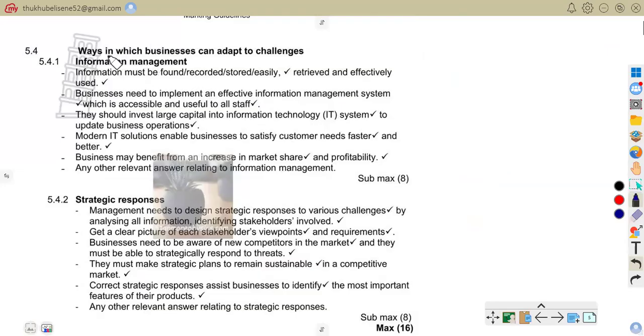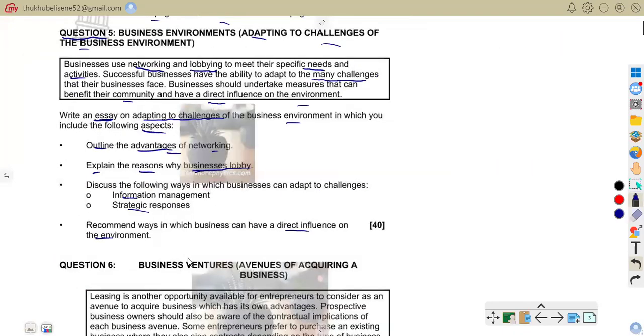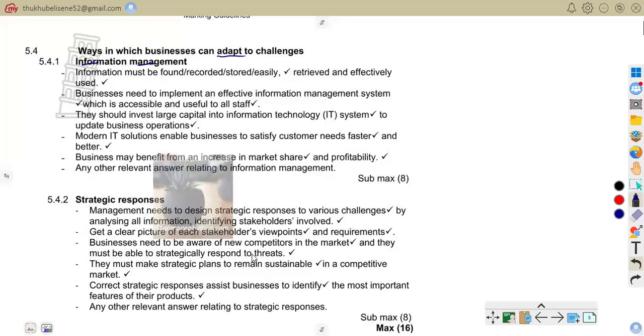So here we are talking about ways in which business can adapt to challenges. As you can see, it says discuss the following ways in which business can adapt to challenges: information management and strategic response. Let's first start with information management. As it says, information must be found, recorded, stored easily, retrieved and effectively used.